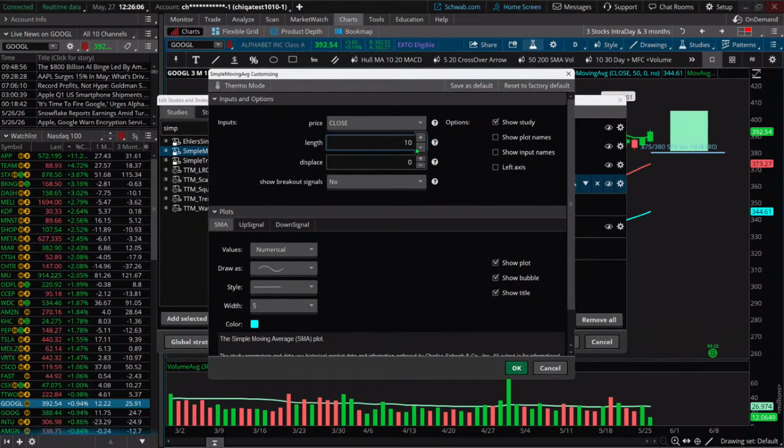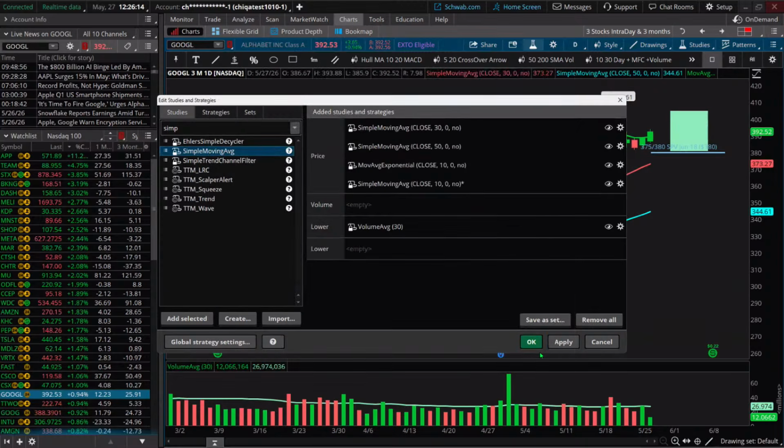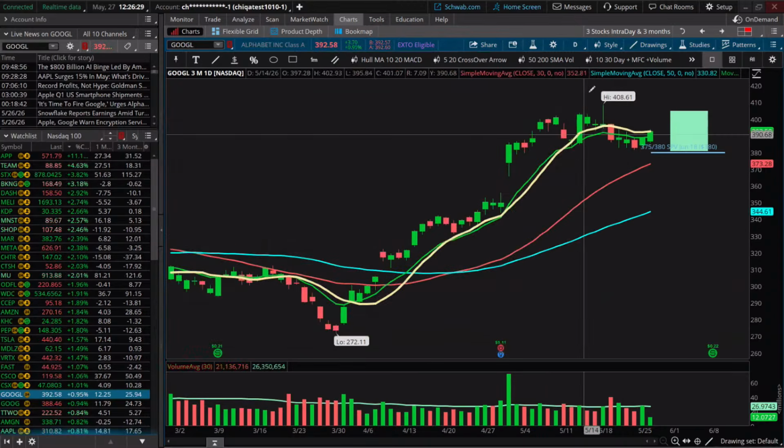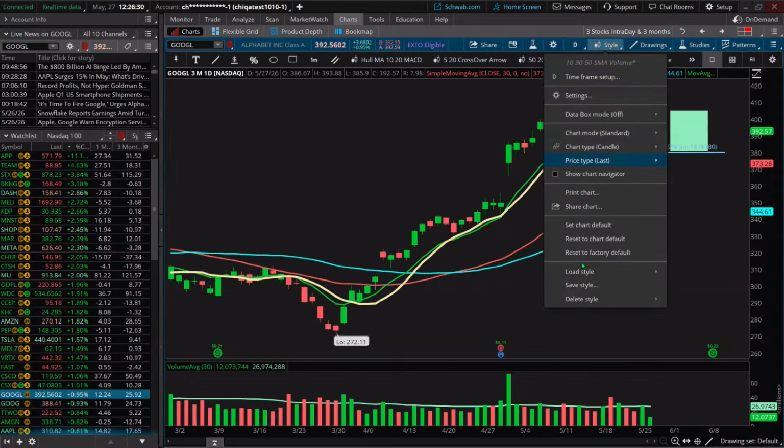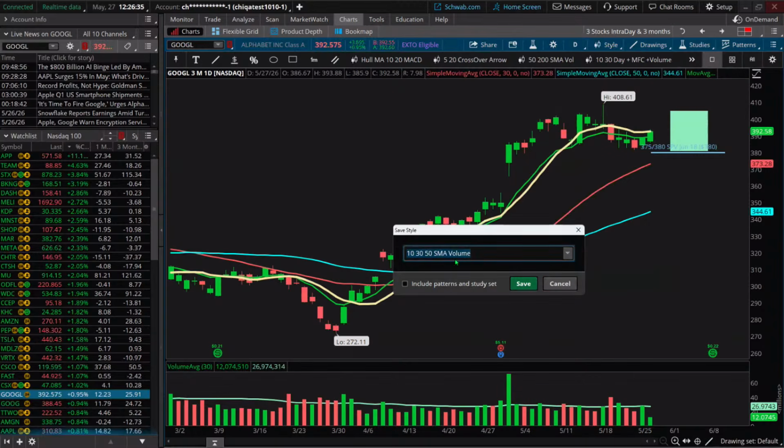Okay, I'll add 100. We've got to make it a different color than blue, red, or green. So we'll make this one yellow, so that they all have a little bit different color and we can tell which one it is. Then if I wanted to update this style, I could, or I could save it as a study set. Again, I usually use list styles, and then you just say save style. It's going to pick up that last name.